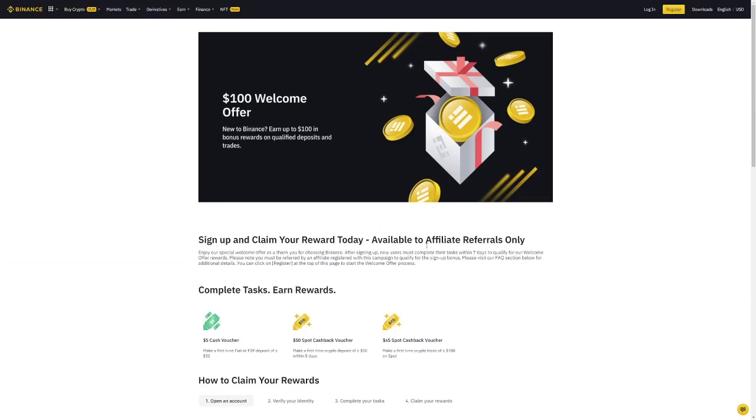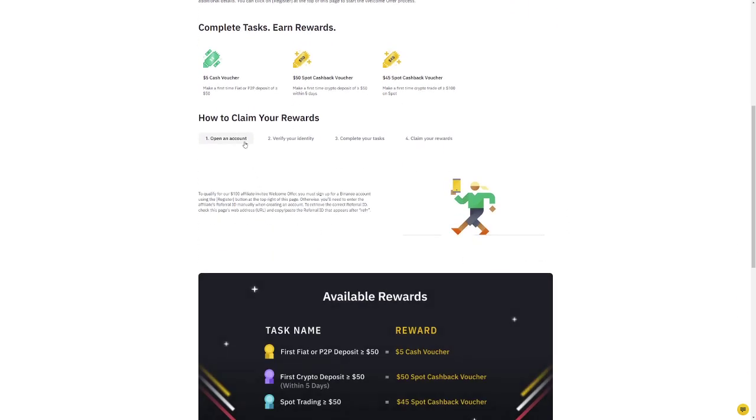But if you read over here, it says sign up and claim your reward today, available to affiliate referrals only. So I'm an affiliate referral, and I can give you guys this referral code that will give you a $100 welcome bonus if you sign up to this code. All you gotta do is first open an account, verify your identity, complete your tasks, and claim your rewards.